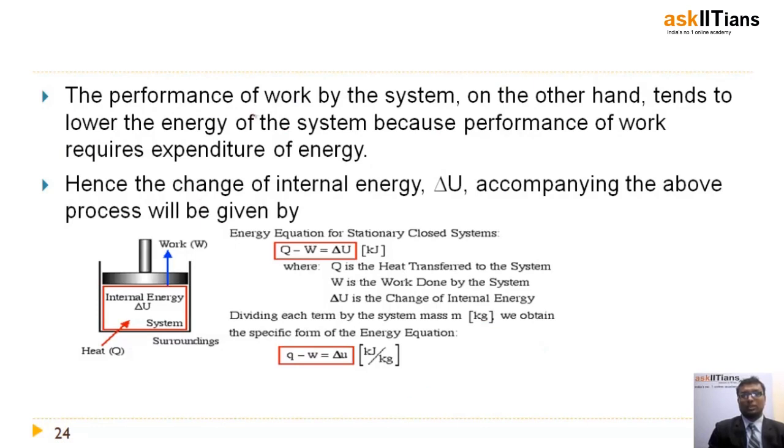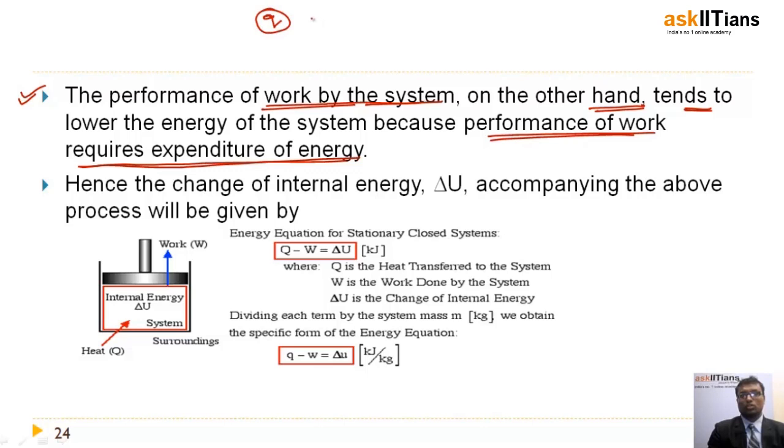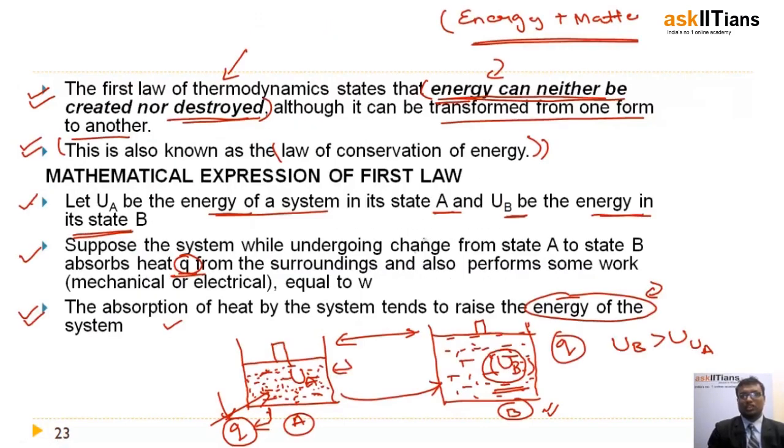Next, the very important parameter is the work. The performance of work by the system, on the other hand, tends to lower the energy of the system because performance of work requires expenditure of energy. So I can tell you in a nutshell that this heat is also used in expansion of the piston from state A to state B. Here the piston is changing from state 1 to state 2.